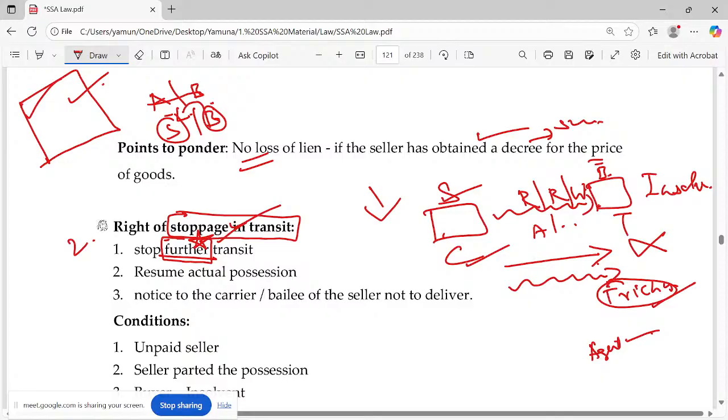Yes. It has come to Trichy, but the possession has not passed. Please try to understand. It should not be in the seller's possession, and it should not be in the buyer's possession. It should be in transit; it should not have gone into the buyer's hands. If the buyer has taken lawful possession of the property, that is different. The seller has the right to stop further transit. Not only that, he can resume the actual possession. That means he can bring the goods back to Chennai.